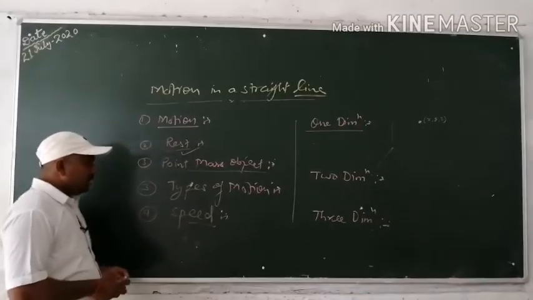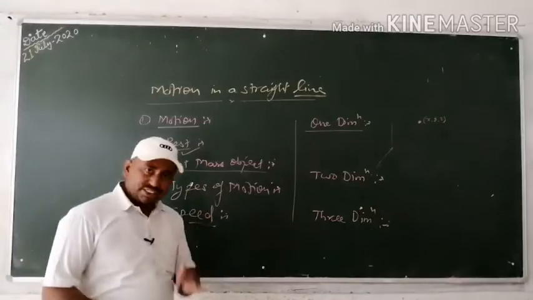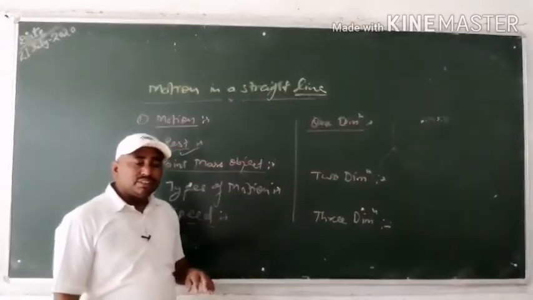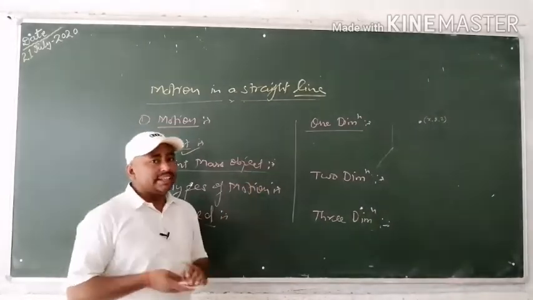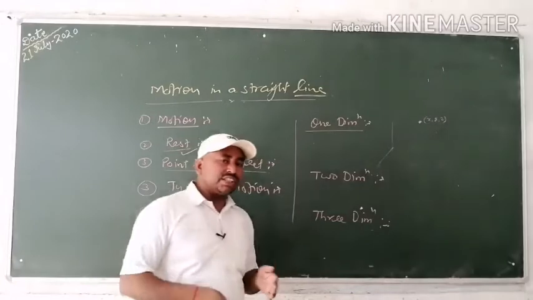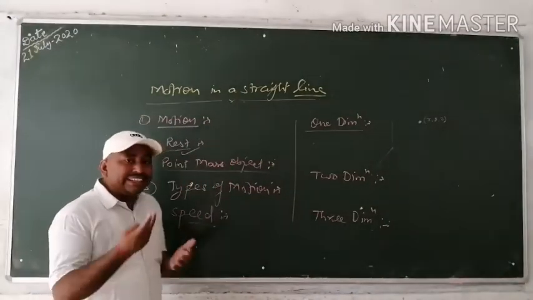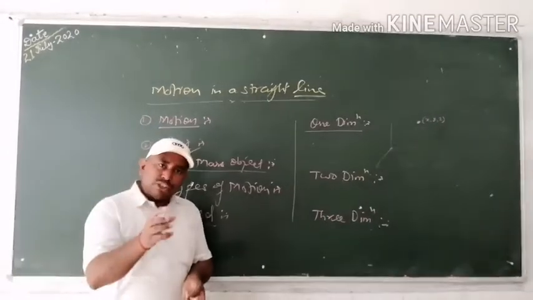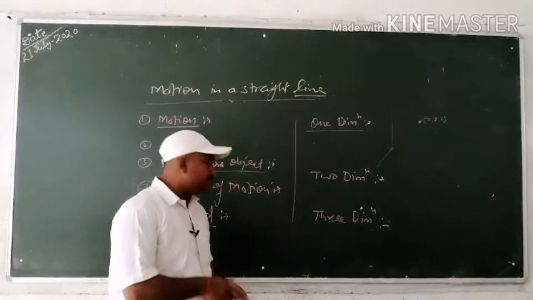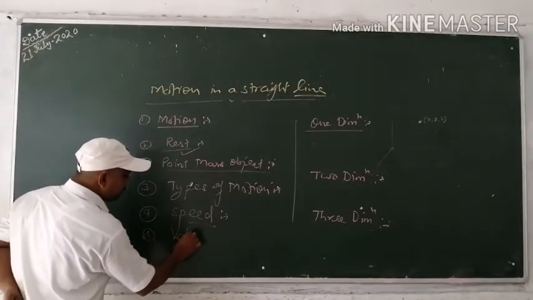Speed can be further classified into average speed and instantaneous speed. What is average speed? The total distance traveled by any object divided by the total time taken to travel that distance is known as the average speed. And the speed of any object at any instant of time is known as instantaneous speed. Now next is velocity.